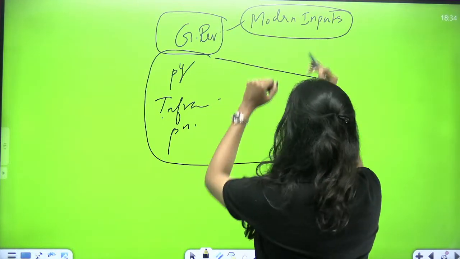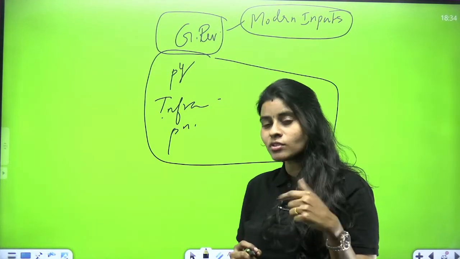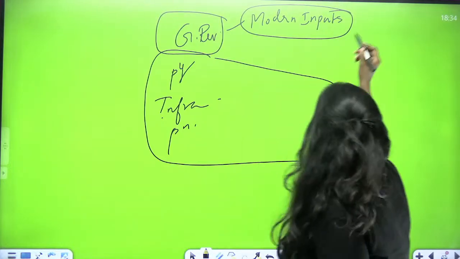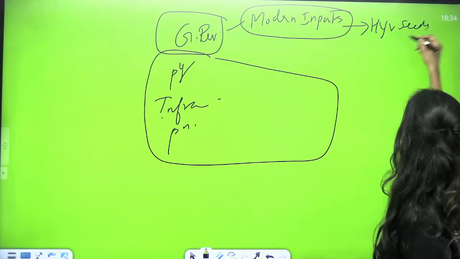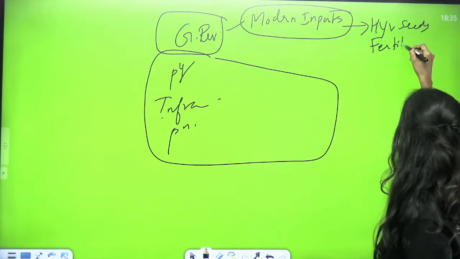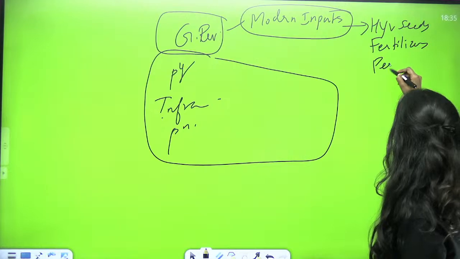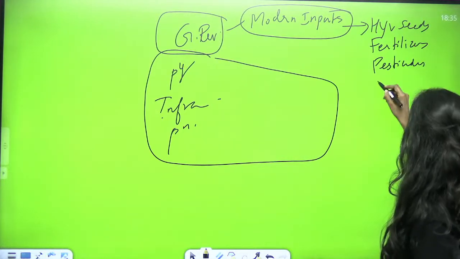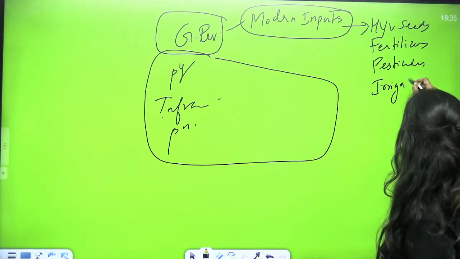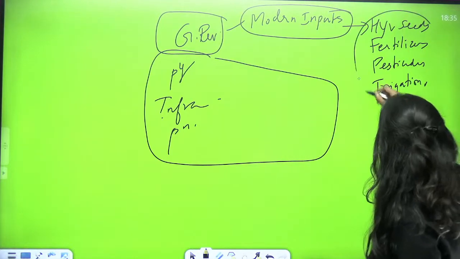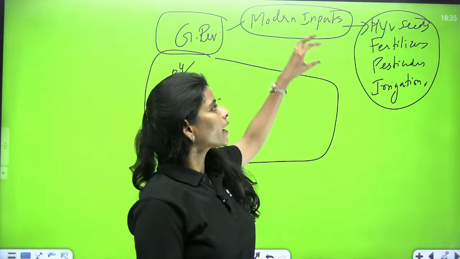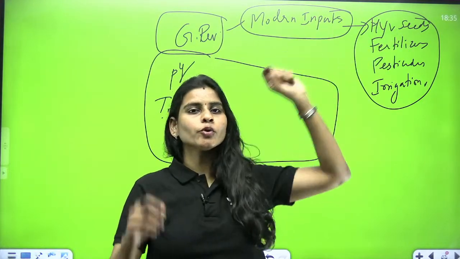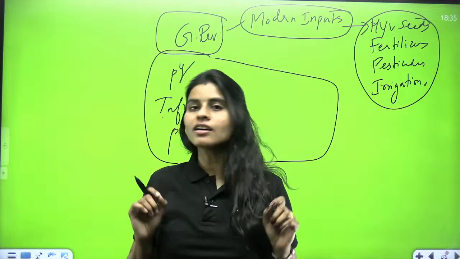One is modern inputs. So if I say modern inputs, what does that mean? It means using high yielding variety seeds, using fertilizers, using pesticides, using irrigation facilities, etc. So these are the modern inputs that we applied by means of green revolution in agriculture. So talking about high yielding variety seeds, I am going to take 1 minute now for discussing green revolution.